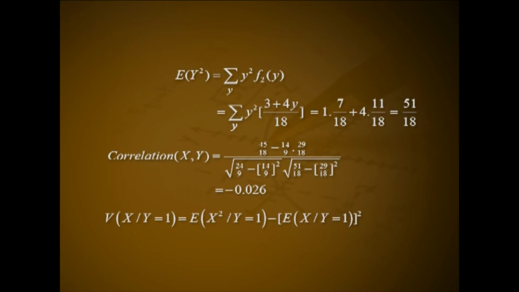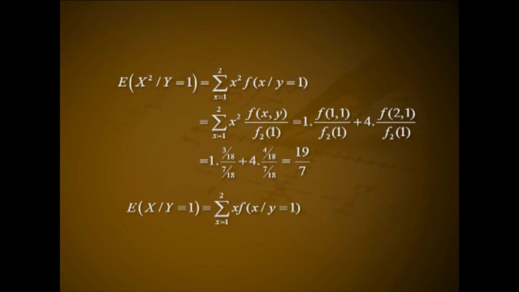Variance of x given y equal to 1 equal to expectation of x square given y equal to 1 minus expectation of x given y equal to 1 the whole square. Expectation of x square given y equal to 1 equal to summation over x from 1 to 2 of x square into f of x given y equal to 1, that is summation of x square into f of x,y divided by f2 of 1, that is 1 into f of 1,1 divided by f2 of 1 plus 4 into f of 2,1 divided by f2 of 1, that is 1 into 3 by 18 divided by 7 by 18 plus 4 into 4 by 18 divided by 7 by 18, that is 19 divided by 7.